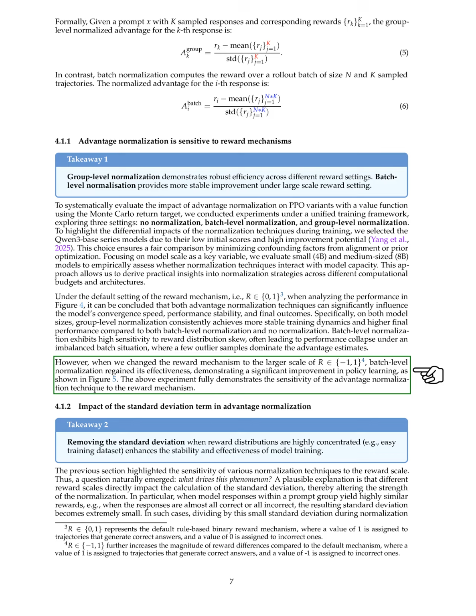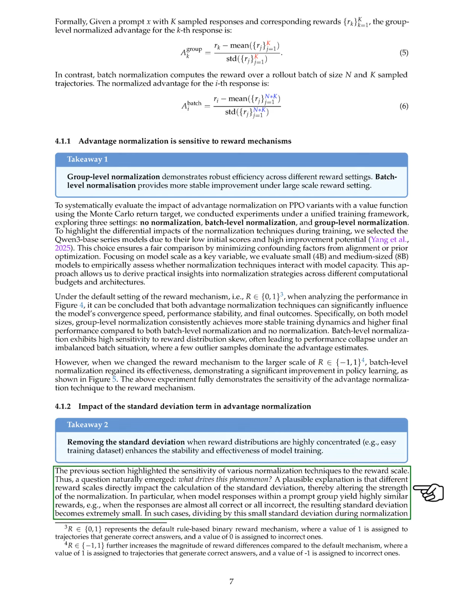Section: Impact of the standard deviation term in advantage normalization. In this section, we examine the impact of the standard deviation term on advantage normalization. We previously noted that different normalization techniques are sensitive to the reward scale, prompting us to explore the reasons behind this. We believe that variations in reward scales affect the standard deviation calculation, which in turn influences normalization strength.